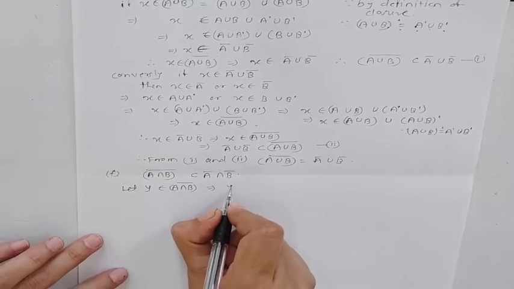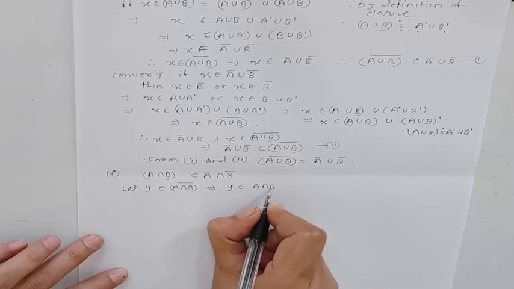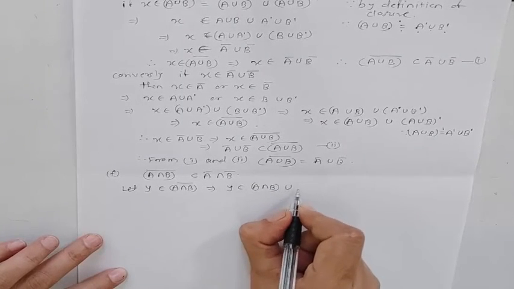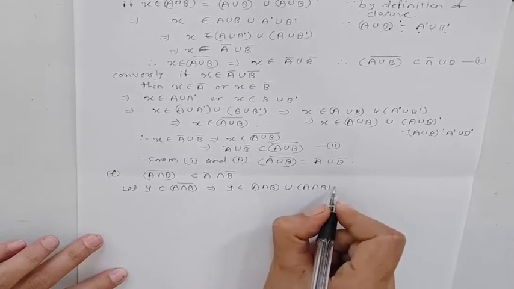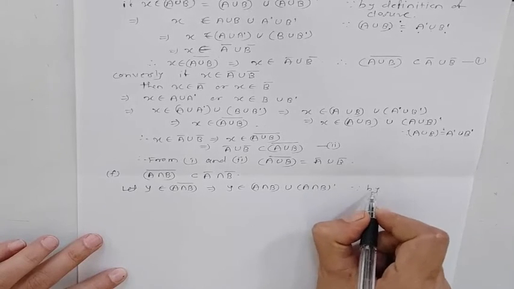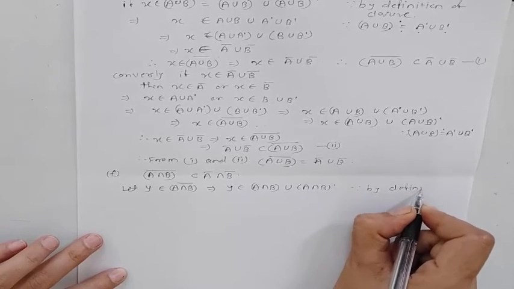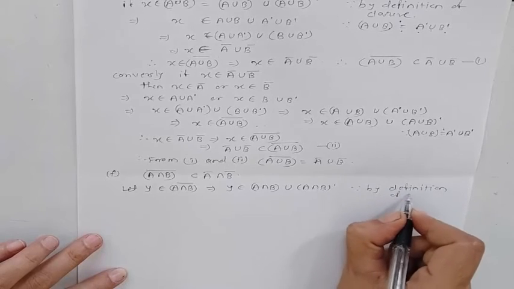This implies Y belongs to A intersection B union A intersection B dash, by definition of closure.